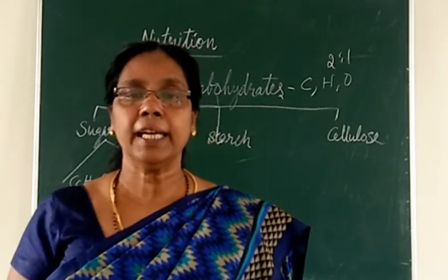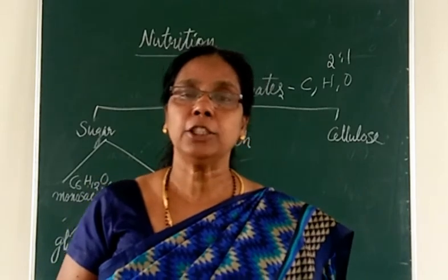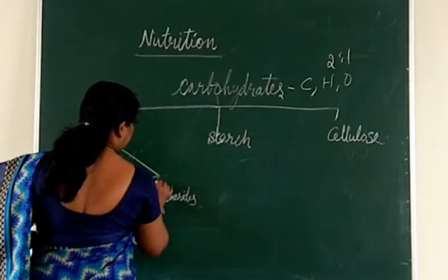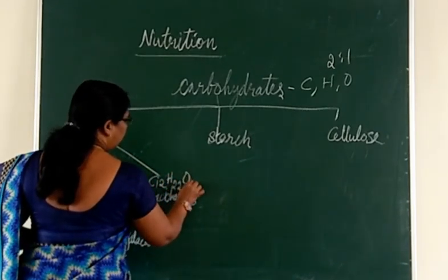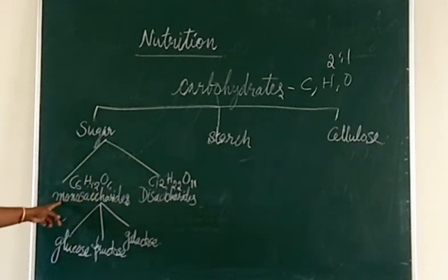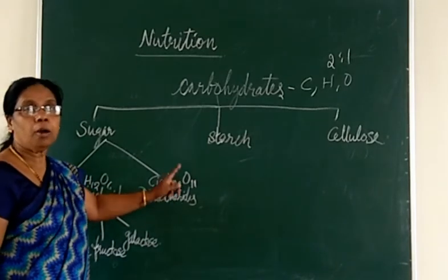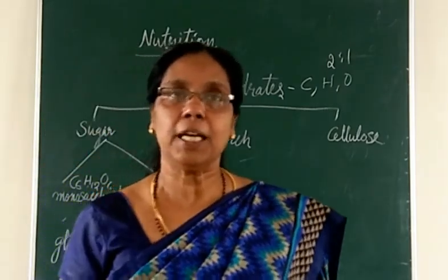The chemical formula of a disaccharide is C12H22O11, whereas a monosaccharide is C6H12O6. And here also there are three types.